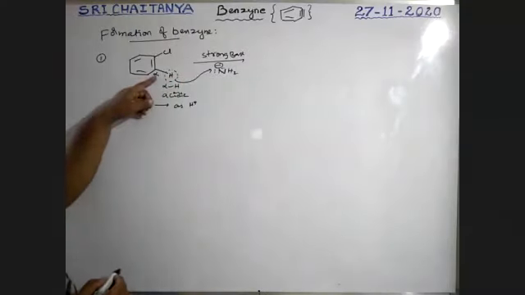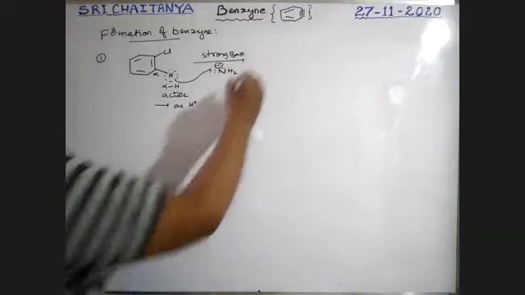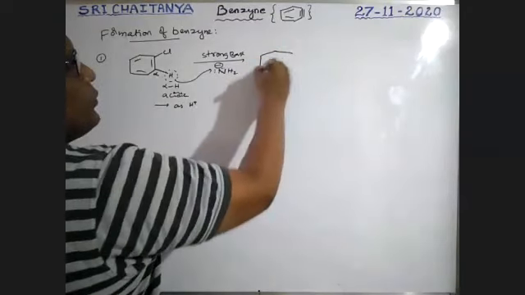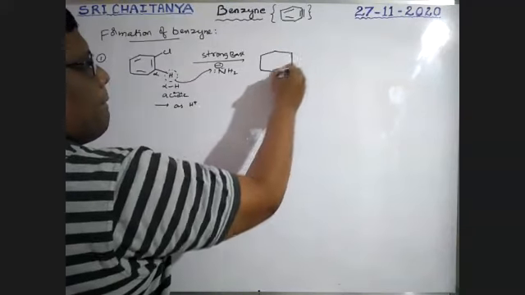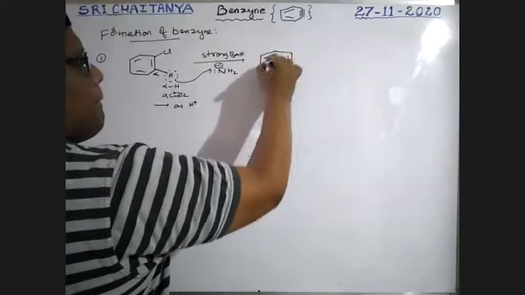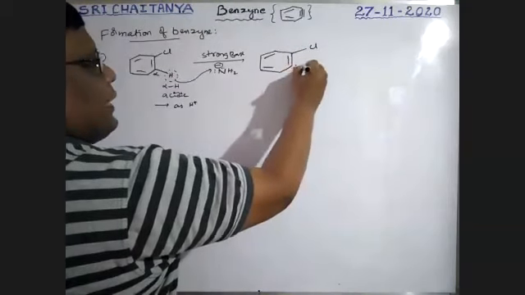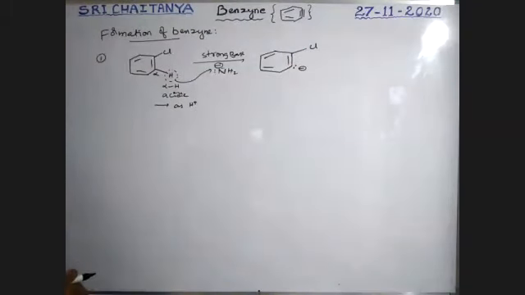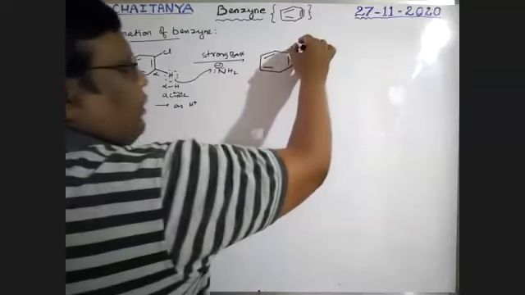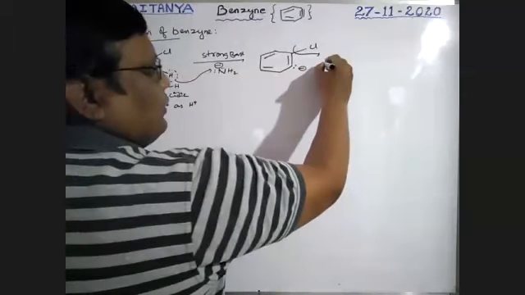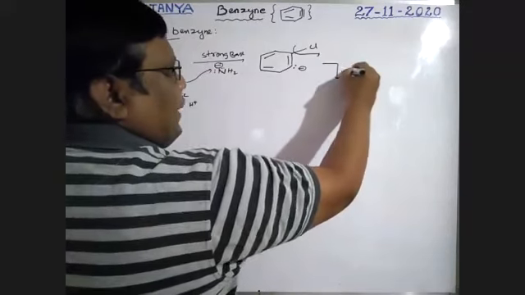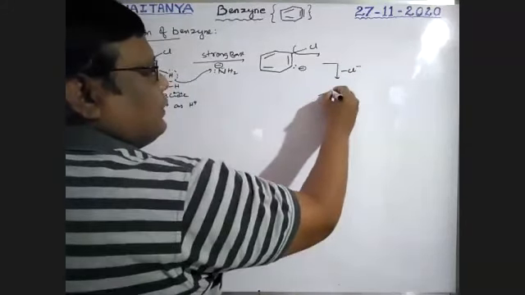Now this carbon gets negative charge. This is our halogen. After this, it loses its electron, that is Cl minus, that gives